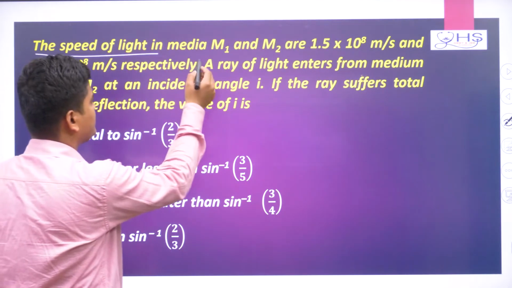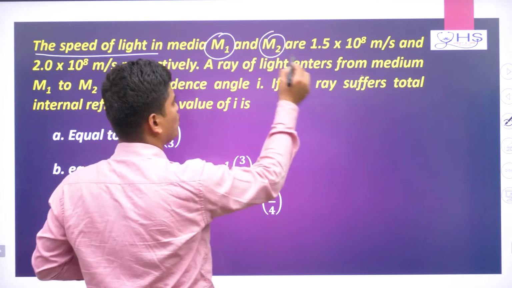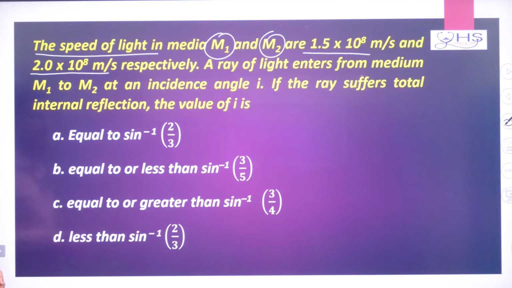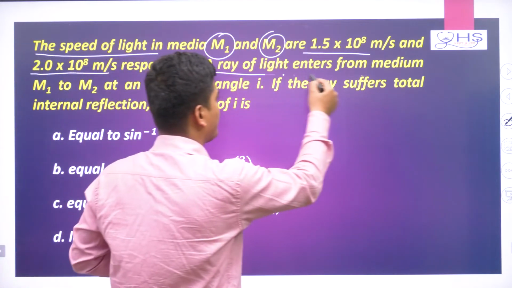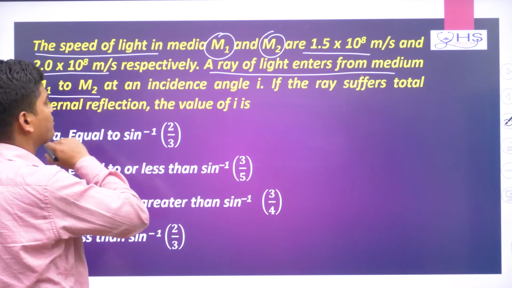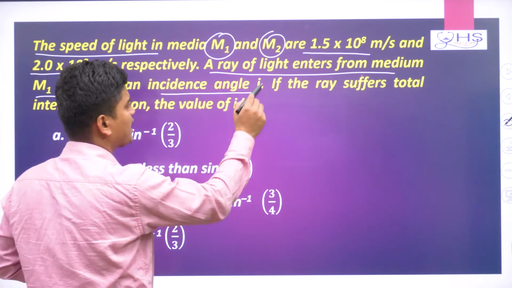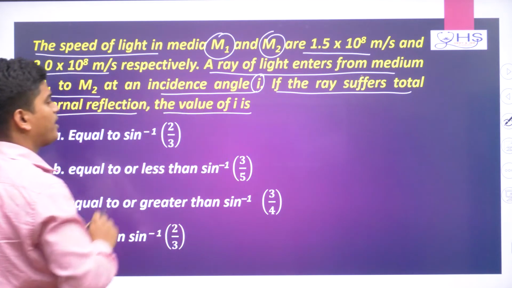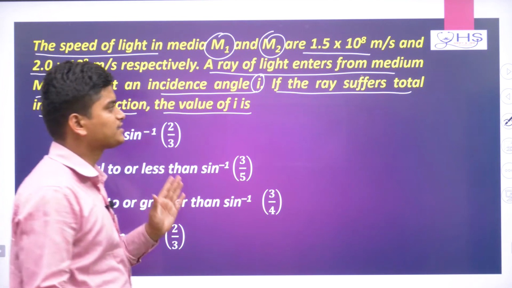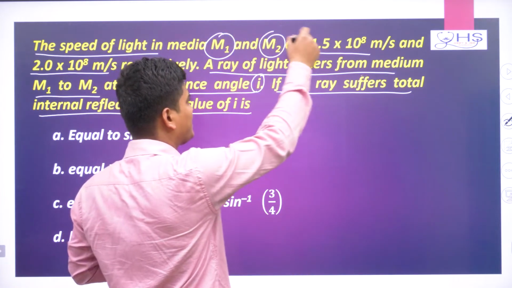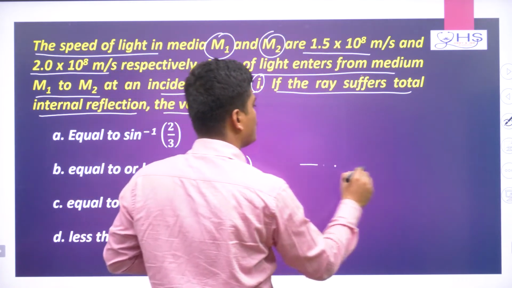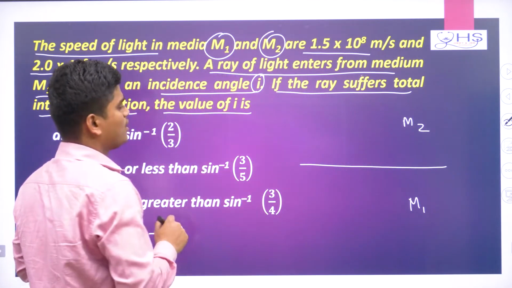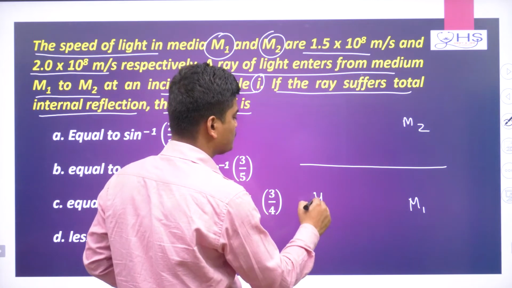The speeds of light in medium m1 and m2 are 1.5 into 10 to the power 8 meter per second and 2 into 10 to the power 8 meter per second respectively. A ray of light enters from medium m1 to medium m2 at an incidence angle i. If the ray suffers total internal reflection, then what is the value of i? So this is the question they are asking here. Now understand, in m1 light is travelling with less speed, so definitely m1 is a denser medium and m2 is a rarer medium. Now you need to calculate the refractive index of m1.